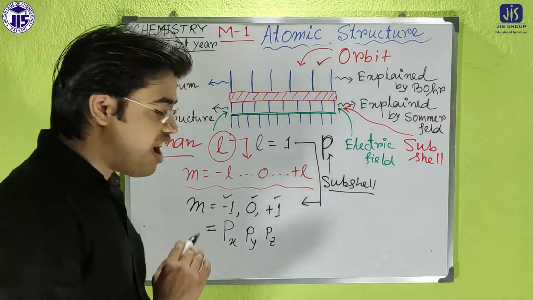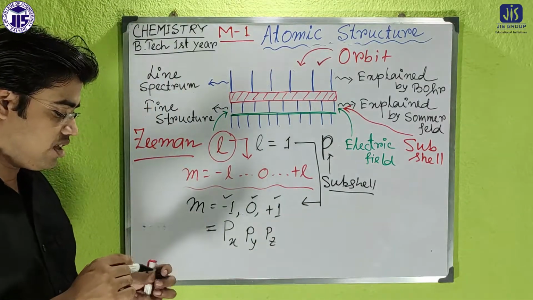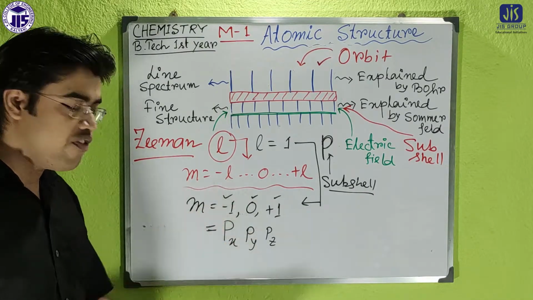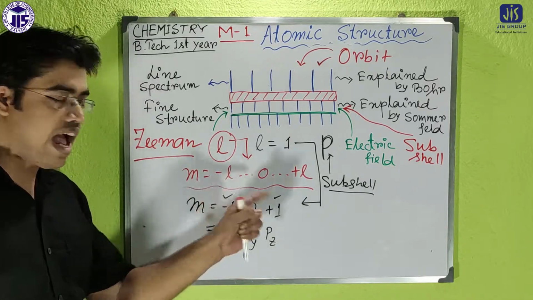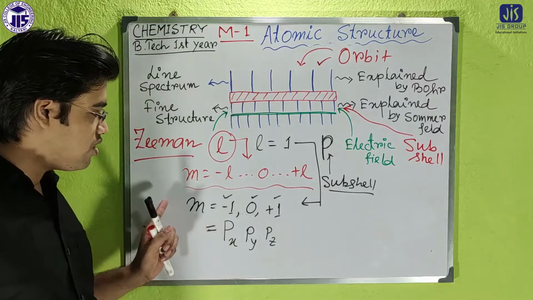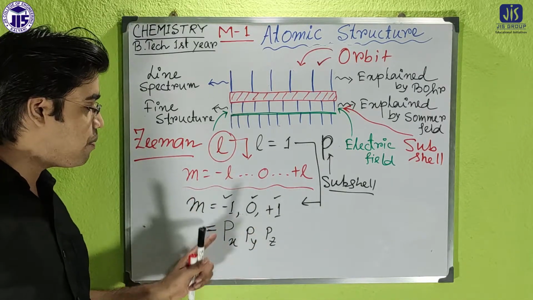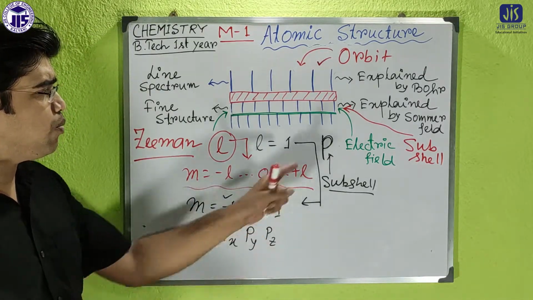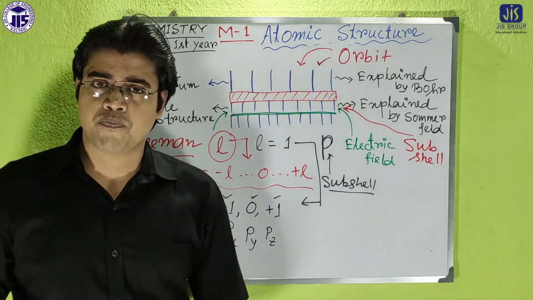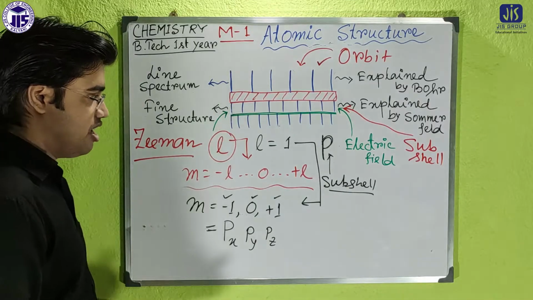The m values represent that if there are 3 values, minus 1, 0 and plus 1, that means the P subshell has 3 orbitals, Px, Py, Pz. So it is expected that one P line of the fine structure will be split into 3 lines. I will give you another example also.